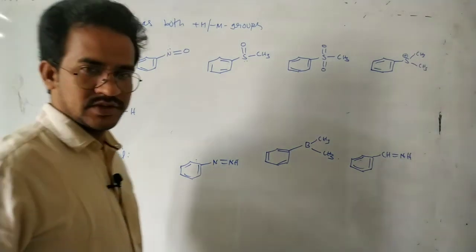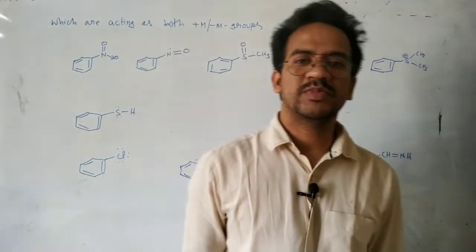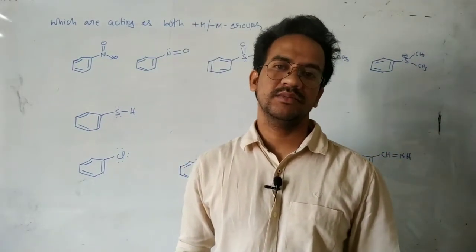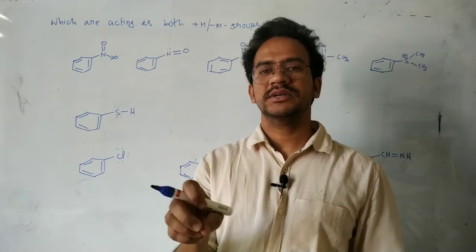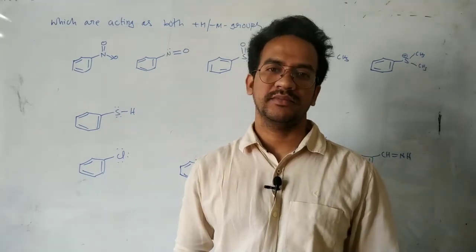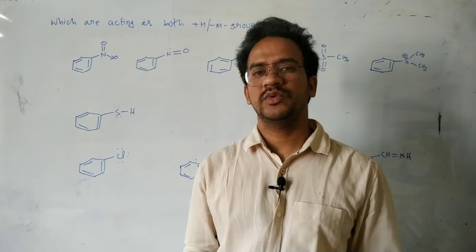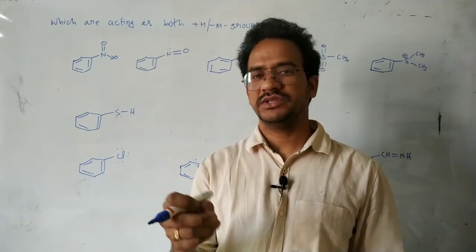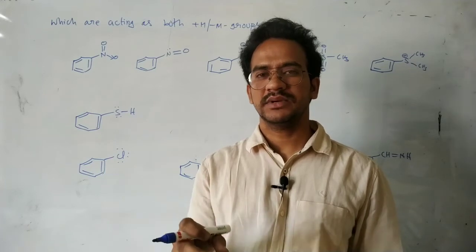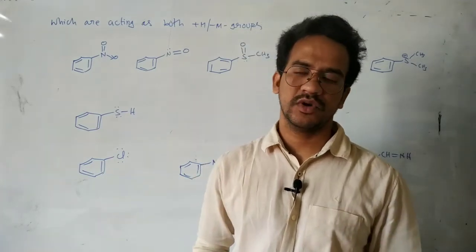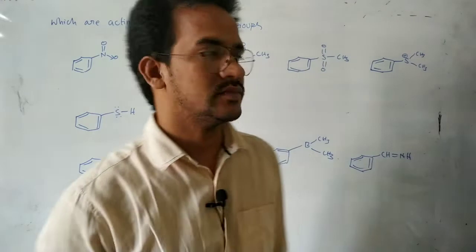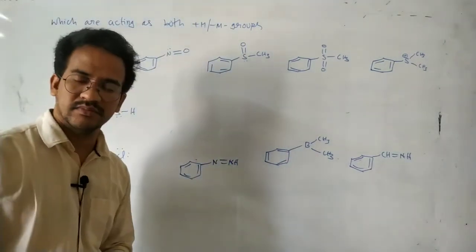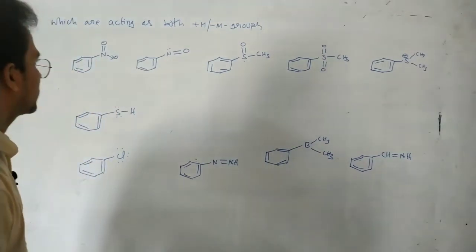Okay. Now here, some groups are acting as both plus M and minus M groups. To act as a plus M group, that atom must have at least one lone pair. To act as a minus M group, the atom which is directly attached to the benzene must have multiple bonds. Now in this case, some groups are acting as plus M as well as minus M. So what are those groups actually?